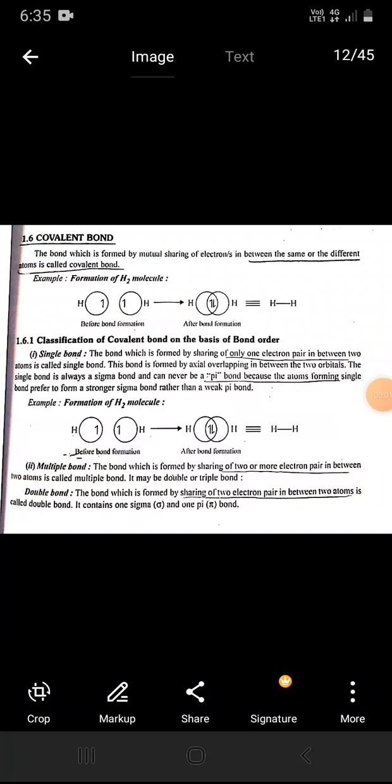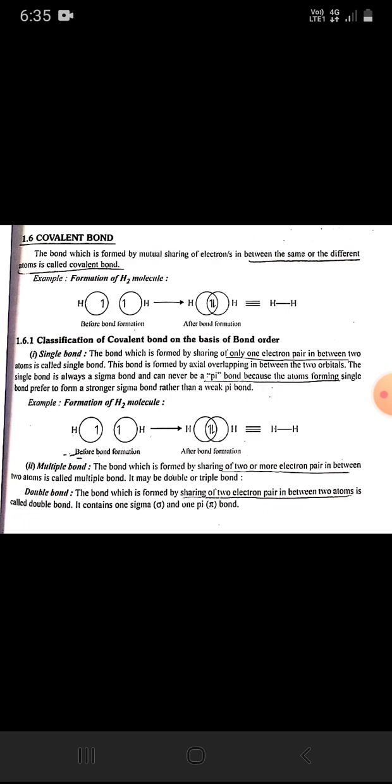Covalent bond. The bond which is formed by mutual sharing of electrons between the same or different atoms is called a covalent bond. Example: formation of H2 molecule. Classification of covalent bond on the basis of bond order.